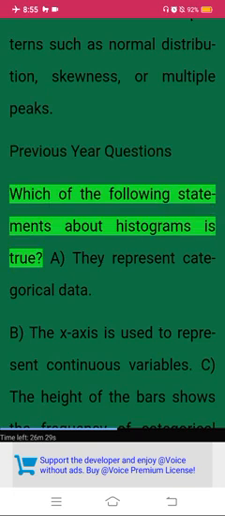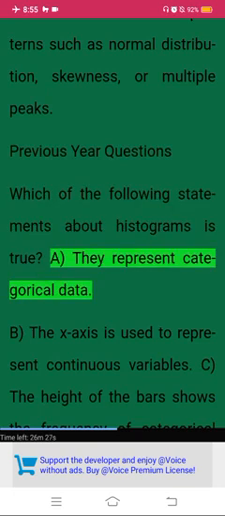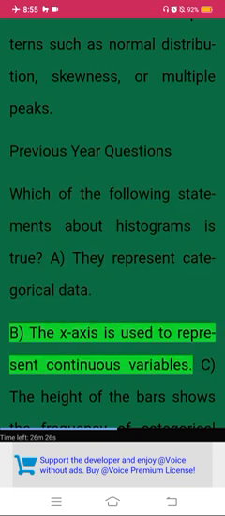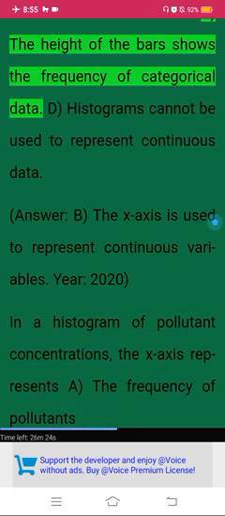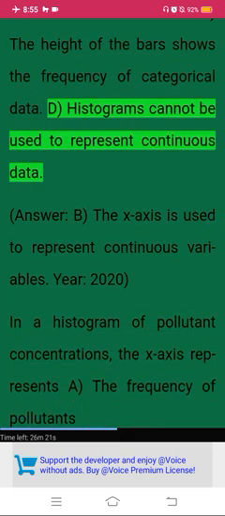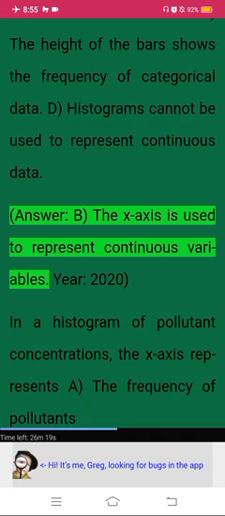Previous year questions. Which of the following statements about histograms is true? A. They represent categorical data. B. The x-axis is used to represent continuous variables. C. The height of the bars shows the frequency of categorical data. D. Histograms cannot be used to represent continuous data. Answer. B. The x-axis is used to represent continuous variables.